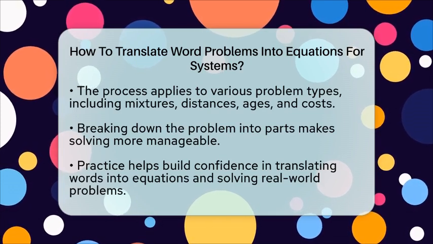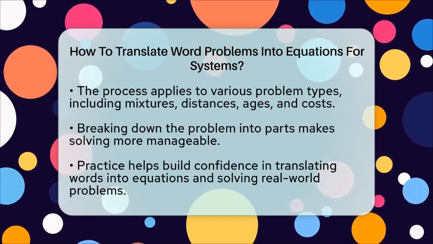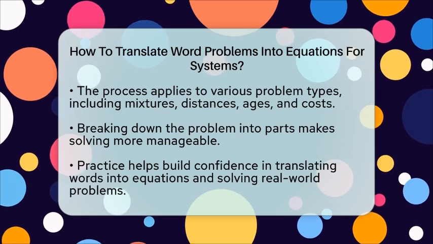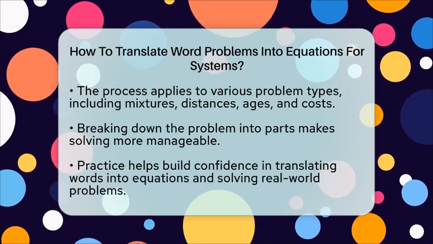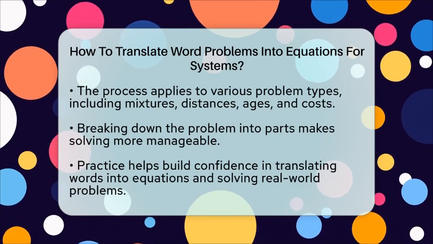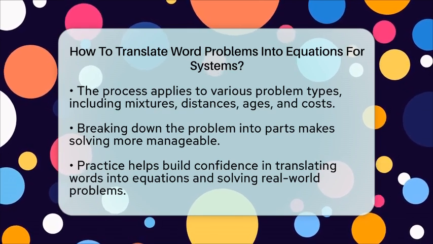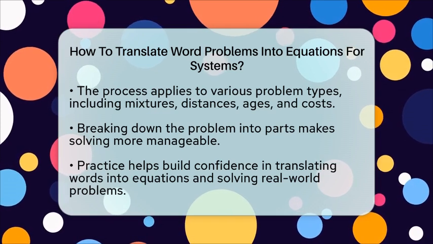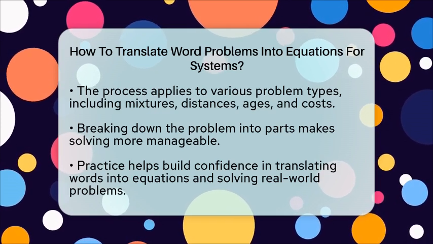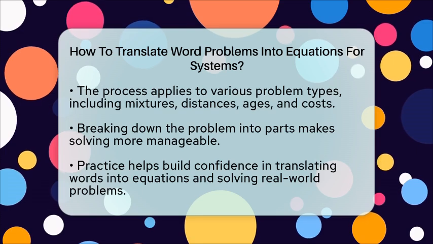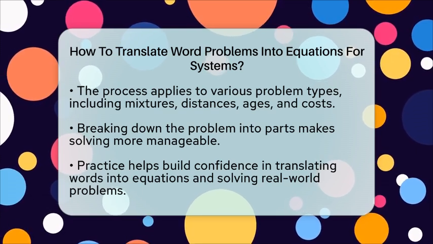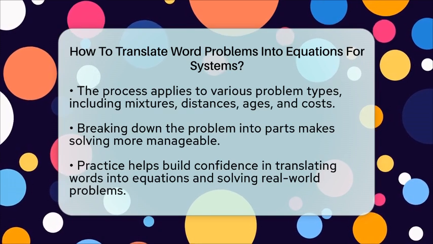Breaking the problem into parts, defining variables, writing word equations, and translating those into algebra makes solving much simpler. For example, if a store sells two types of candies, and you know the total candies and total cost, you can set up two equations, one for the total number of candies and one for the total price. Solving that system will tell you how many of each candy you have.